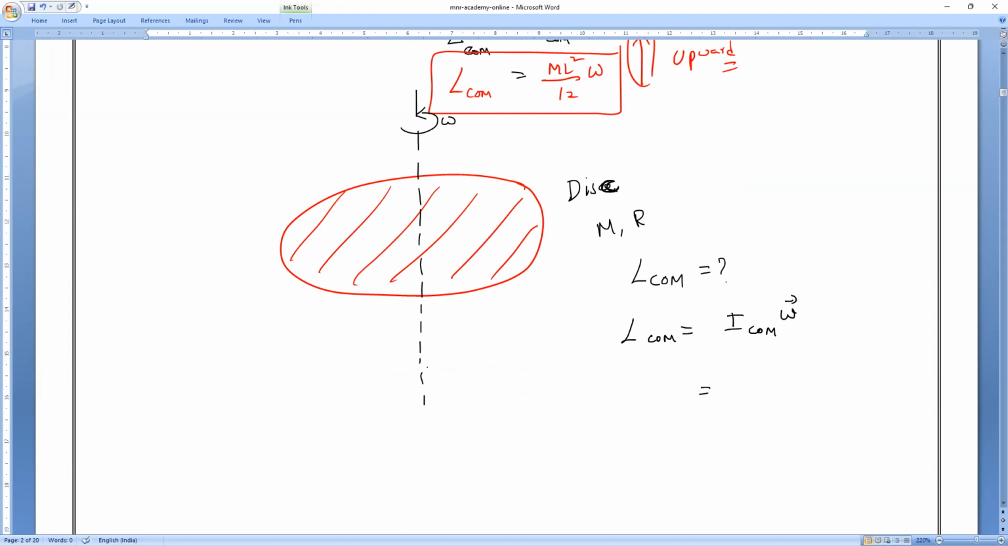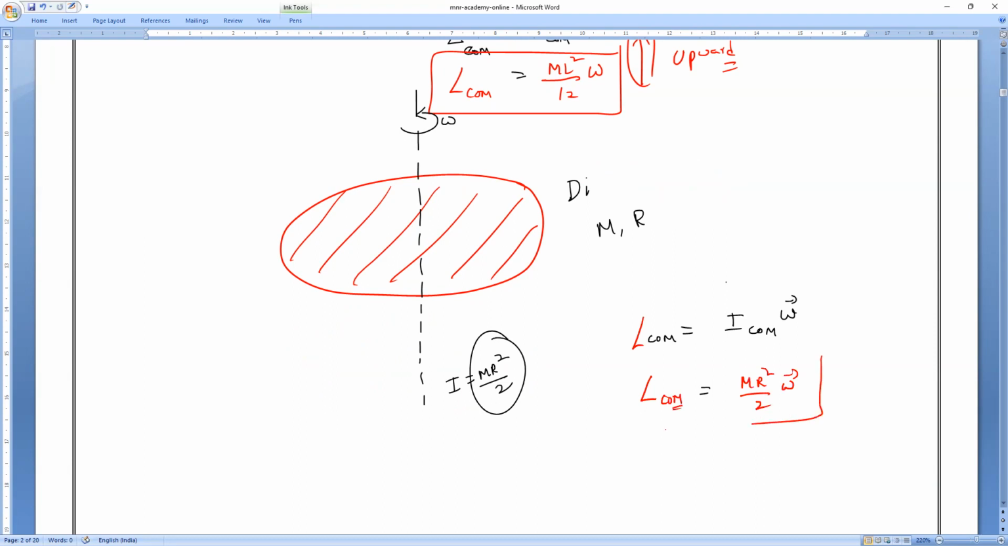So what is the moment of inertia through the center of mass of a disk? Anybody? I is equal to m r square by 2. Good. If you don't know the formulas, please learn them. If you don't know the formula, you cannot solve anything. So m r square by 2 into omega, that is the angular momentum through the center of mass. Is it difficult? That's all. How the concepts are integrating is very important.